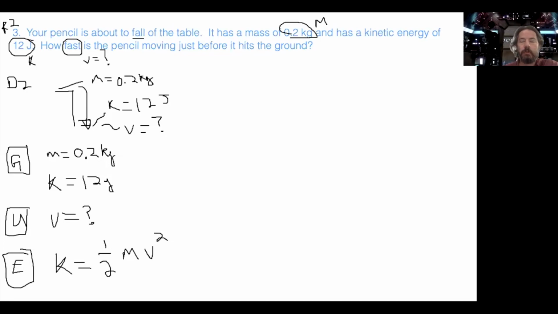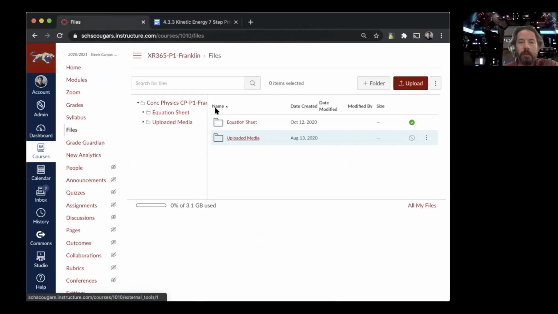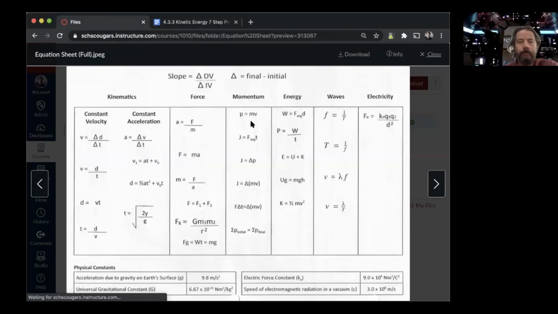So let's take a second though and go look at our equation sheet just to make sure that we are understanding what's going on. Go to files, go to our equation sheet. So just to point out, we are here in the energy section, and here is the kinetic energy equation, okay? Now I want you to notice we have an unknown that says V equals question mark.